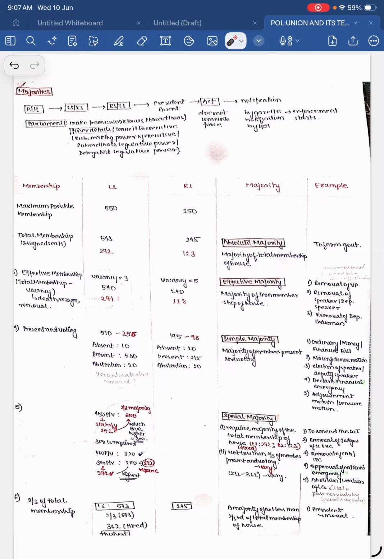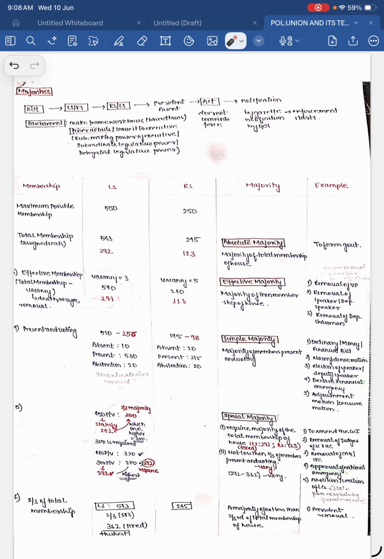And the last one is 2/3 of total membership, the highest numbers that we require. This is the most difficult one, that is president removal. Till now no president has been removed in India. That is president impeachment. We don't use the word removal, we use the word impeachment in the Constitution. Another one I told you is the majority under Article 249, that is 2/3 of members present and voting. That is one more thing that I have not written here. Okay, those are the 7 types of majorities that we have.